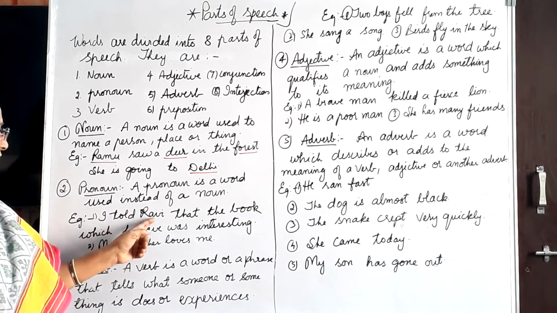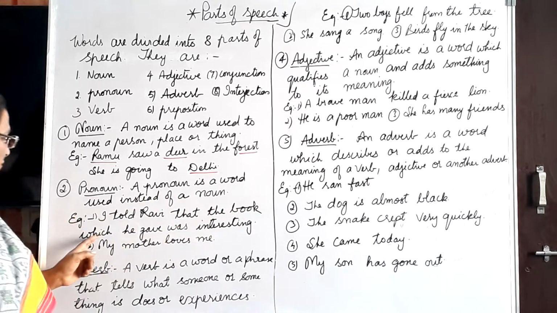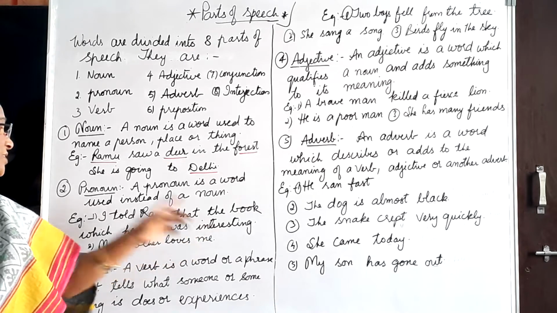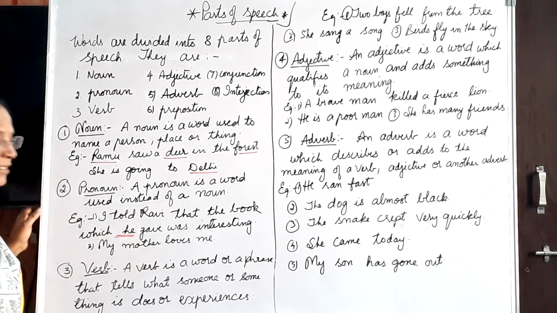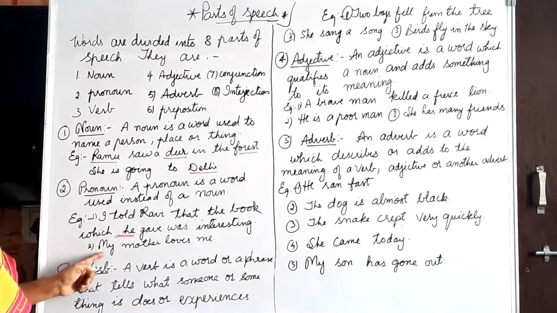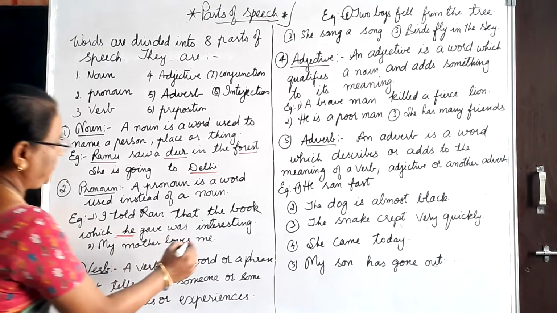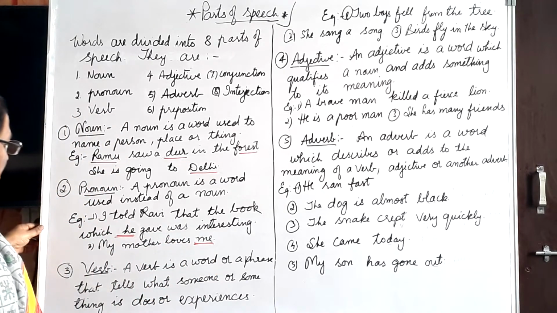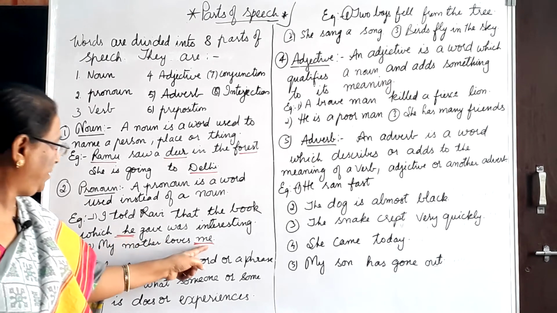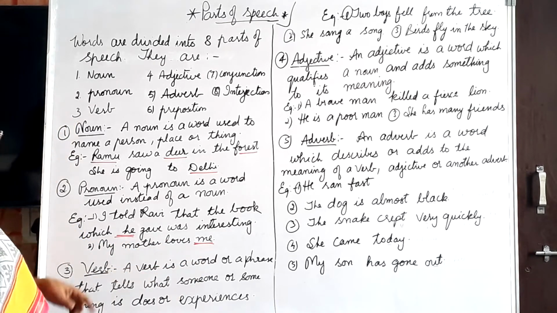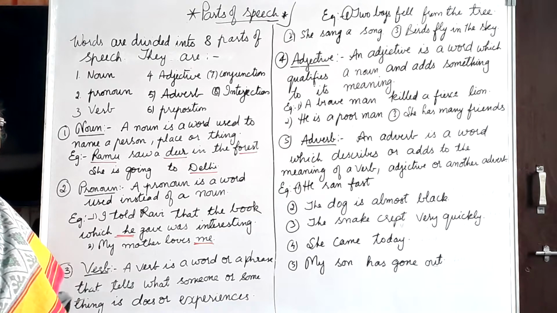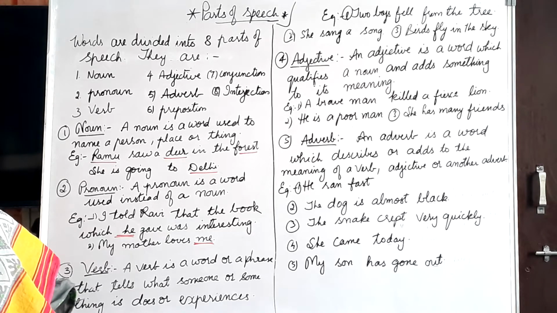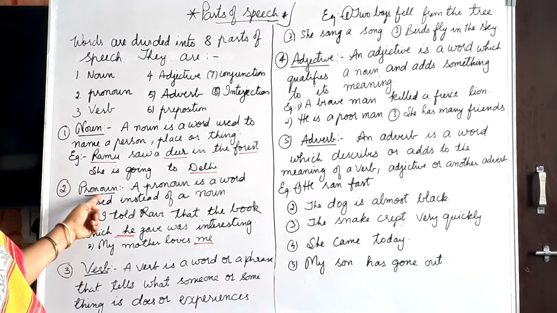I told Ravi that the book which he gave was interesting. Here he is a pronoun. My mother loves me. Me is a pronoun. Understand? Not only he, him, she, it, they, my, our, your, themselves, yourselves, mine, all this comes under pronoun.